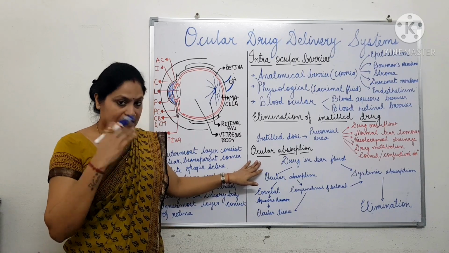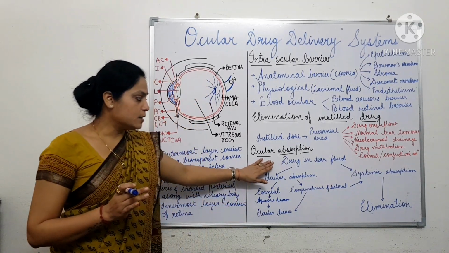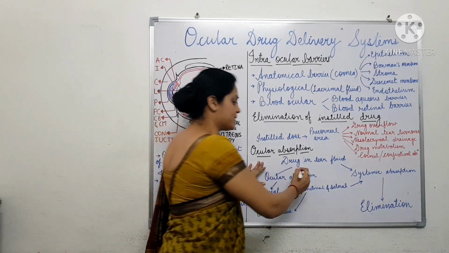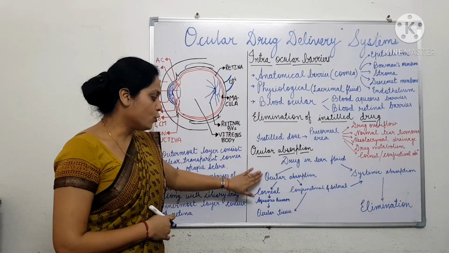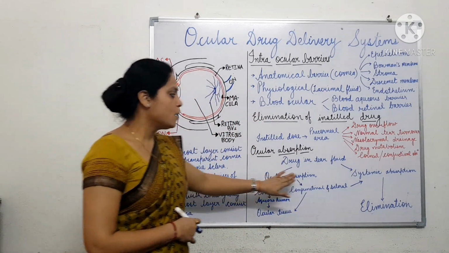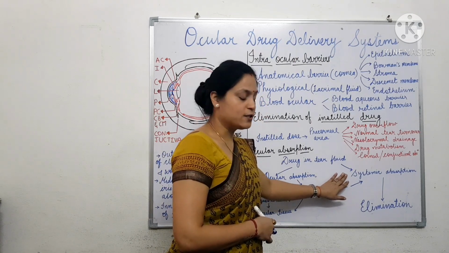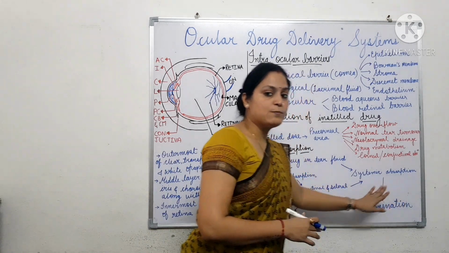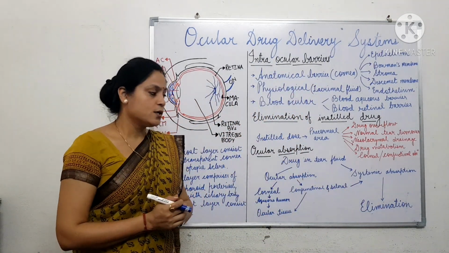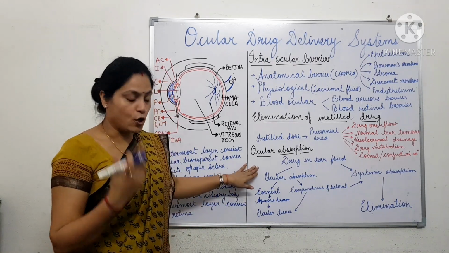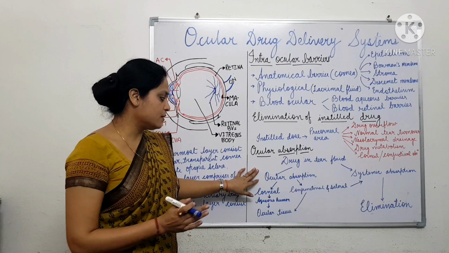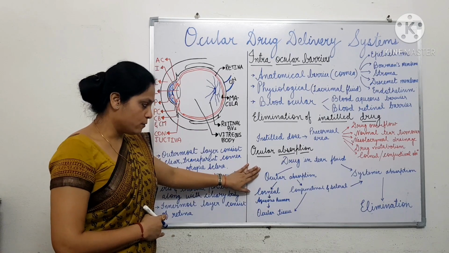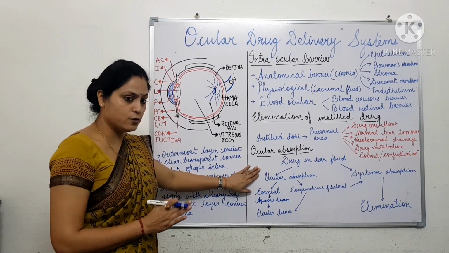Now, the scheme of ocular absorption. When the drug is administered into the eye, what happens? Only 5% or less than 5% of the drug goes into ocular absorption. However, most of the drug, more than 95%, goes into systemic absorption, which may be through nasolacrimal drainage or through the choroid. So the main concern is the ocular absorption of the drug.